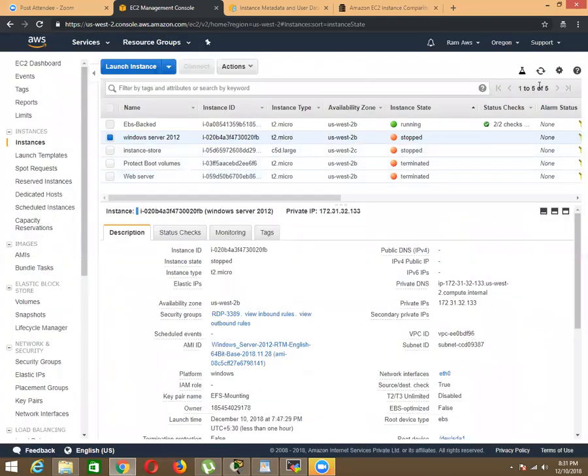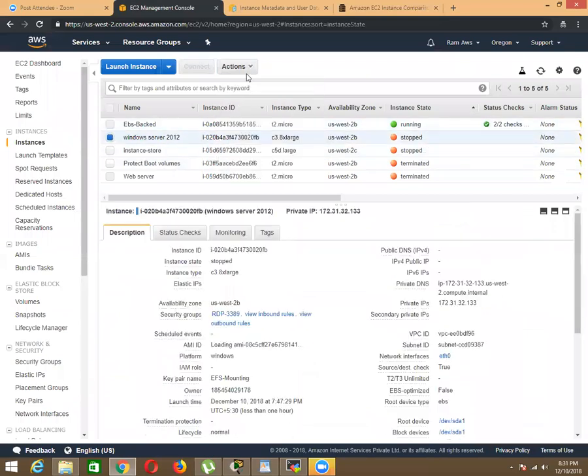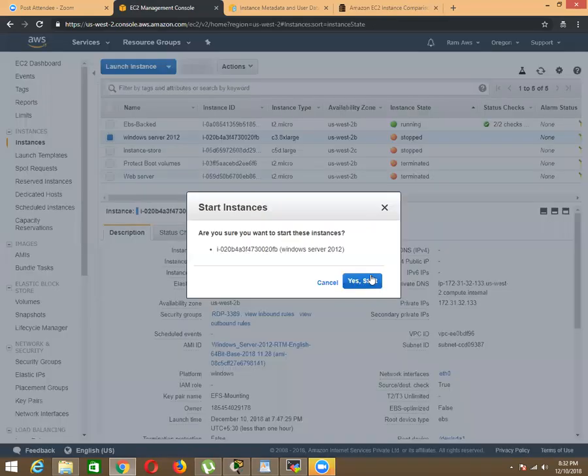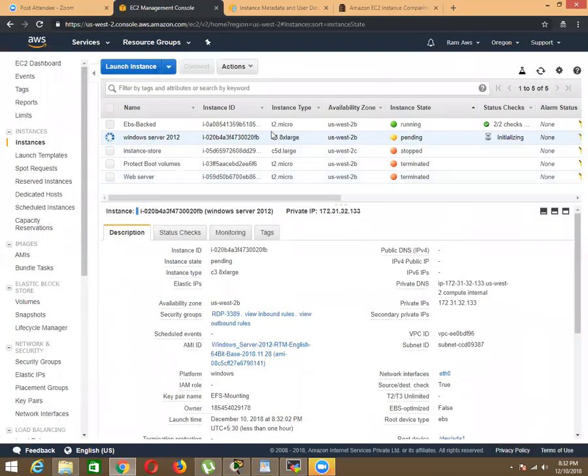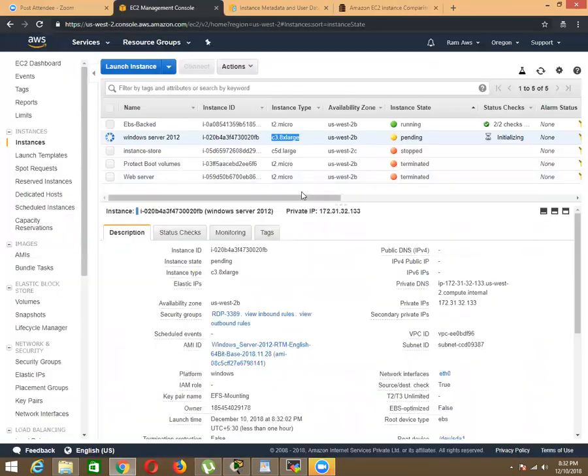The instance type is now changed. Now switch on the server you have changed, and the per hour cost applies, as listed in this table. Even if I stop right now, the per hour payment is done and will be added to the billing dashboard.